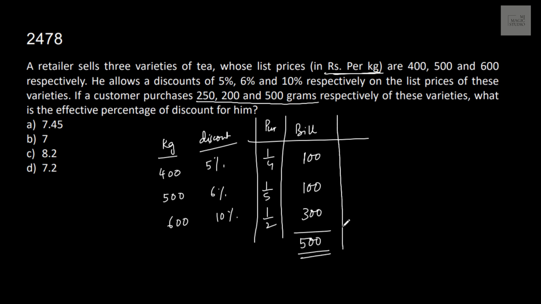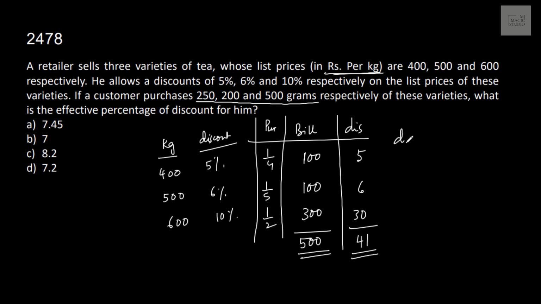But he is getting discount also. Now, what is the question? What is the effective percentage of discount? So, discount on the first type would be 5% of 100, that is rupees 5. On second type is 6% of 100, that is rupees 6. On third type is 10% of 300, that is 30. 30, 41. You have got 41 rupees discount.